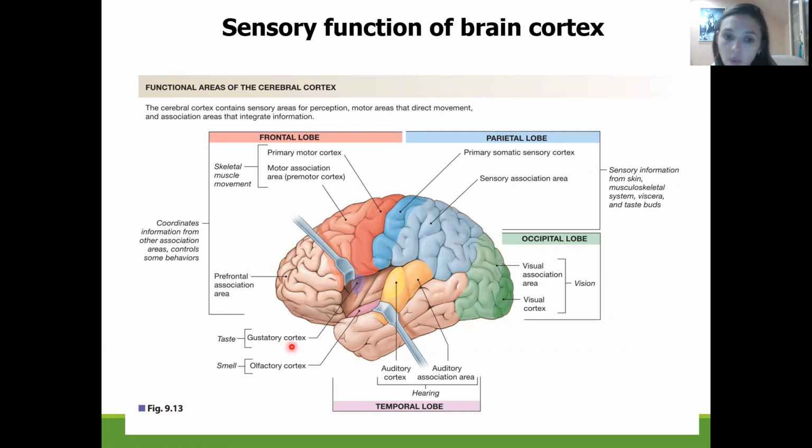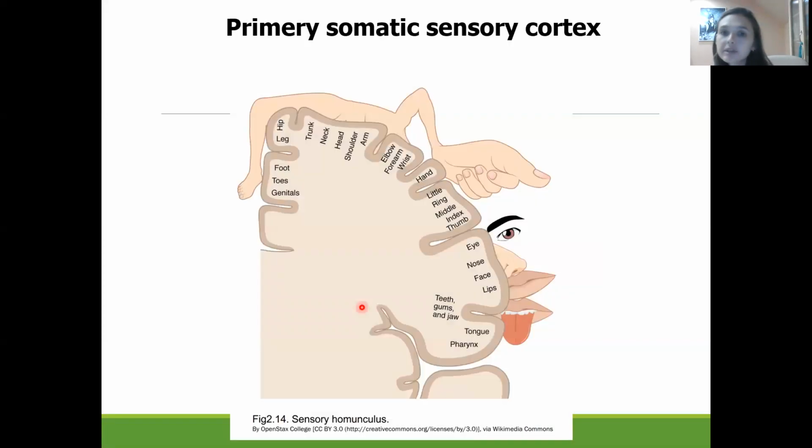The gustatory cortex will be responsible for the taste, and the olfactory cortex will be responsible for the smell. Primary somatic sensory cortex, or PSS, which is present in the postcentral gyrus, is responsible for detecting the general sensation from the whole body. But you could see that the whole body will be represented in this postcentral gyrus by the sensory homunculus. The general sensation of parts of our body will be presented here.